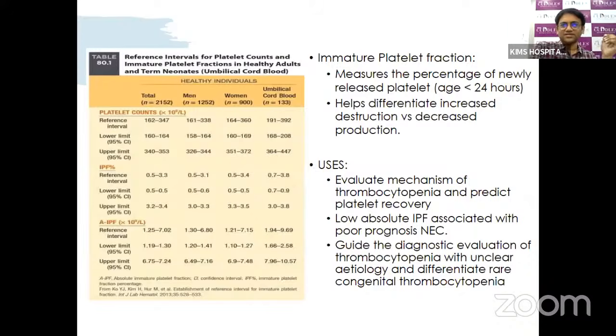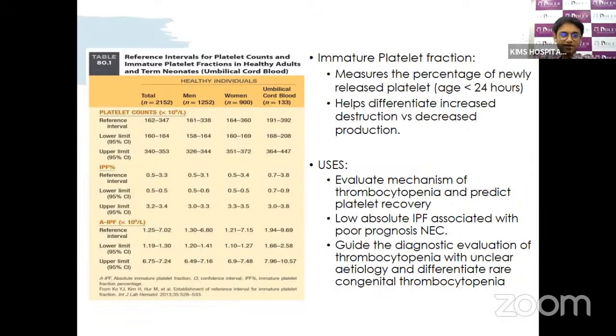Then one of the recent things is the immature platelet fraction. The immature platelet fraction, similar to the reticulocyte count, measures the platelets that have been released within less than 24 hours. So if the immature platelet fraction is high, then it indicates that the platelets are being destroyed. That could be immune or non-immune mediated platelet destruction. If your immature platelet fraction, like your reticulocyte count, is low, it means that there is decreased production. The decreased production can be bone marrow suppression secondary to sepsis or any other metabolic or drug-related issues, or it could be congenital thrombocytopenia disorders.